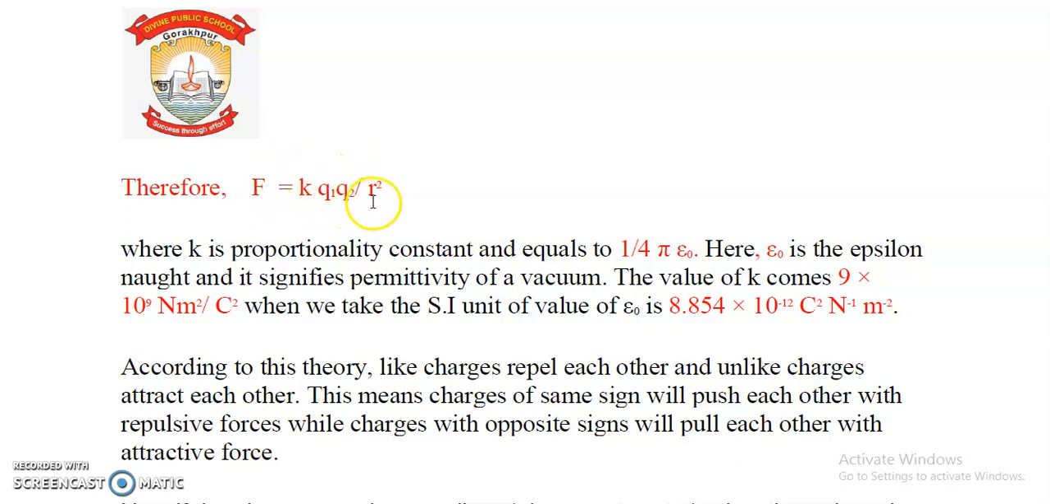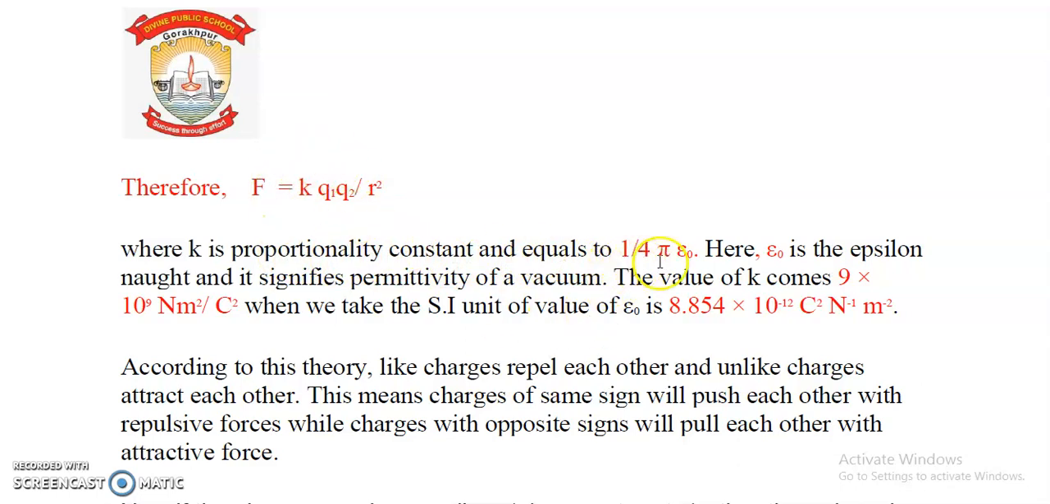F is equal to K Q1 Q2 by R square. This is all about Coulomb's law and its statement. What is K? K is called the proportionality constant, or Coulomb's constant. Remember, it is called the proportionality constant or Coulomb's constant. And what is the value of K?